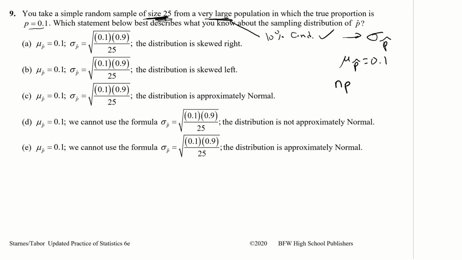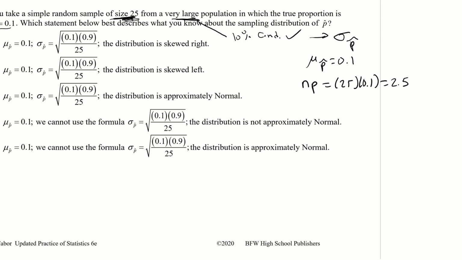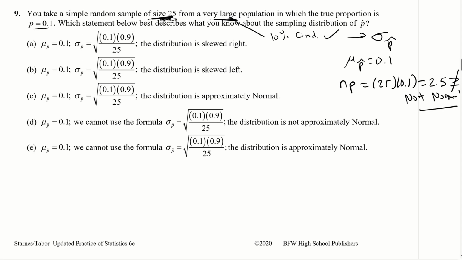So if we do np, that's 25 times 0.1, which equals 2.5, which is not greater than or equal to 10. And so that means it's not normal. If it's not normal, it can't be C or E. And it says we cannot use the formula. No, this is not true. We can use the formula, because we satisfy the 10% condition.